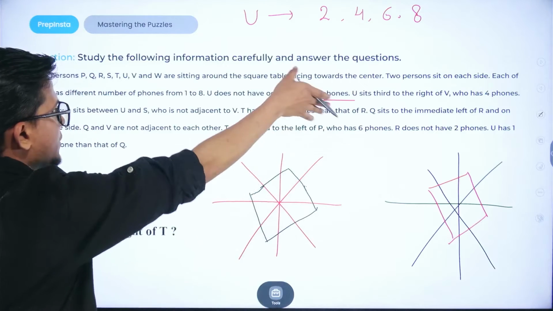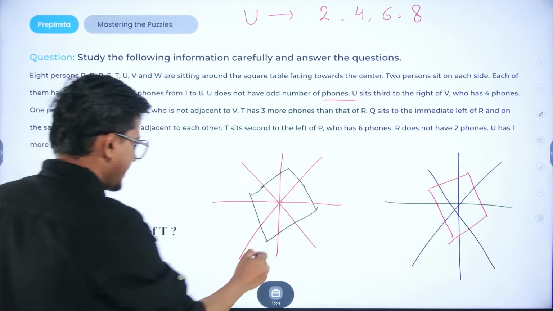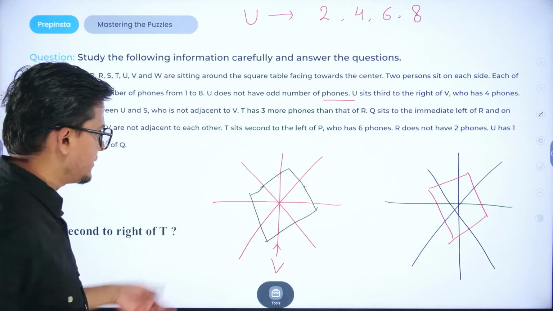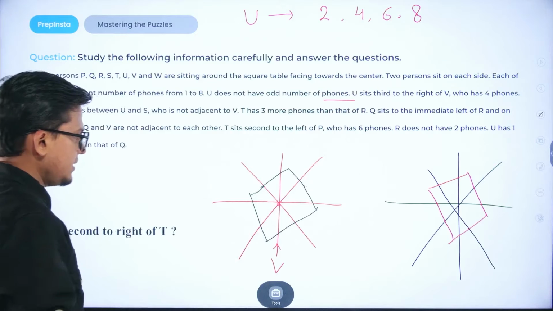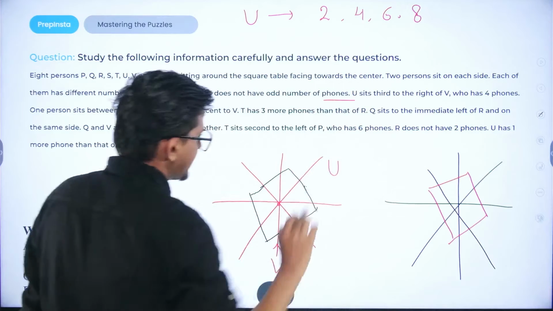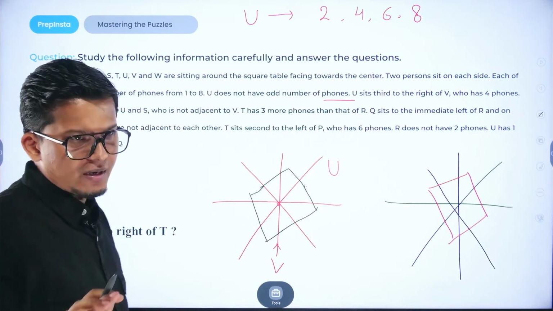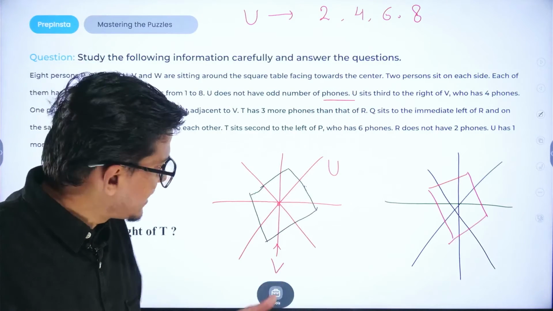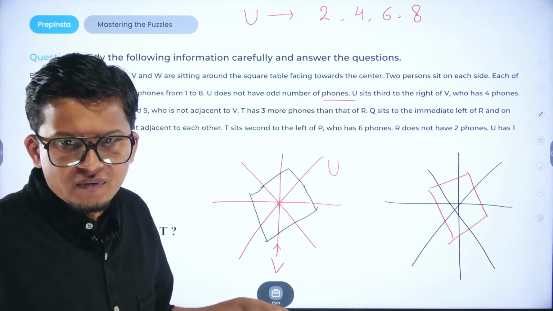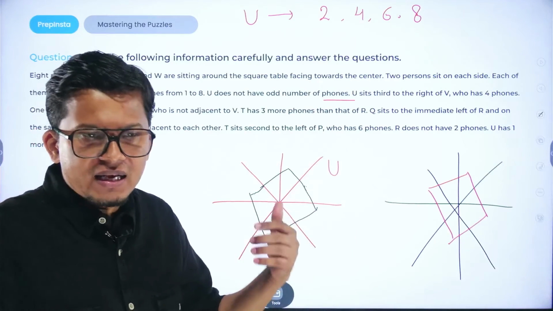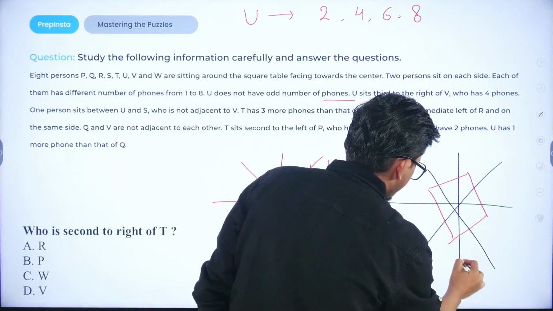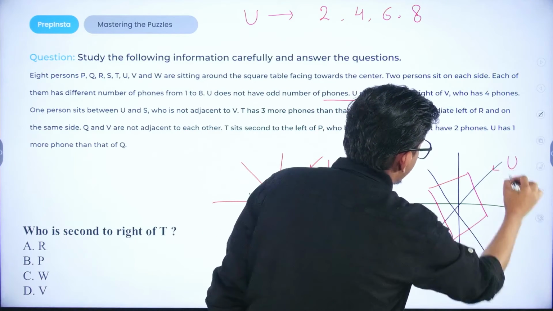U sits third to the right of V. So if V is seated here, and all are facing towards the center, then as per the given information, U will be at this particular position, right. Always remember that whenever people are sitting in a circular way facing inward, then to the right would be in the anti-clockwise direction. So we will draw the assumptions. U will be sitting at this particular position.